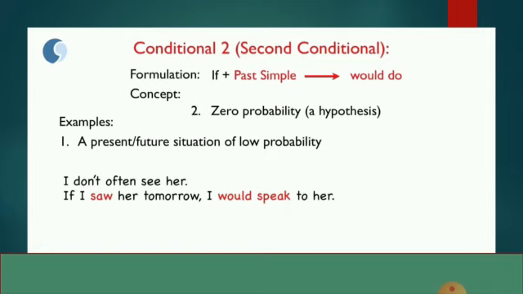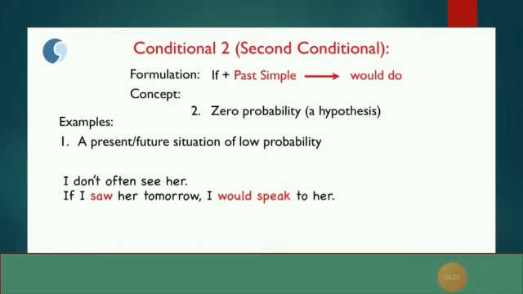I don't often see her. That's a condition, that the person doesn't see her often. So the sentence: if I saw her tomorrow, I would speak to her. The condition is there. If the person sees her, then only will he talk to her. So that's why, by the usage of past simple: if I saw her tomorrow, I would speak to her.